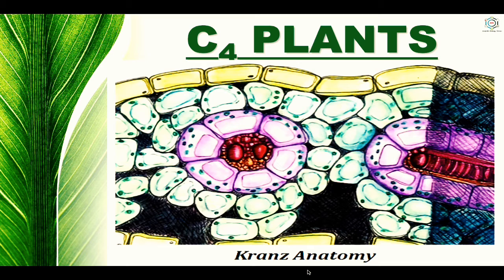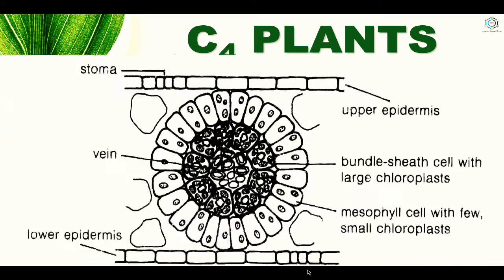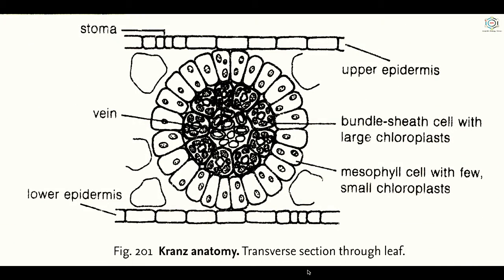Here you can see that Kranz anatomy. The vascular bundles in the C4 leaves are surrounded by a layer of bundle sheath cells that contains a large number of chloroplasts. The chloroplasts in the C4 leaves are dimorphic, that is, two morphologically distinct types. The chloroplasts of the bundle sheath cells are larger in size and arranged centripetally. They contain starch grains but lack grana. The mesophyll cells, on the other hand, contain normal type of chloroplast. The mesophyll cells perform the C4 cycle and the cells of the bundle sheath perform the C3 cycle.